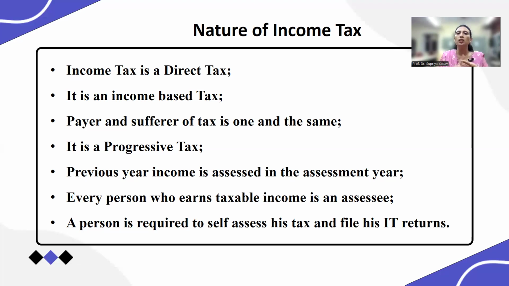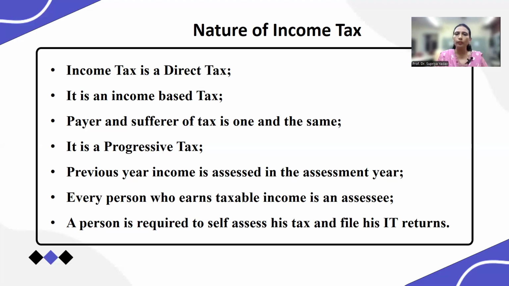So the customer is the sufferer, the bearer of the tax in case of GST, but the GST is paid by the seller or the collector of the tax to the tax department, to the GST department. So in case of GST, payer and sufferer are different persons, but in case of income tax, payer and sufferer are the same person.